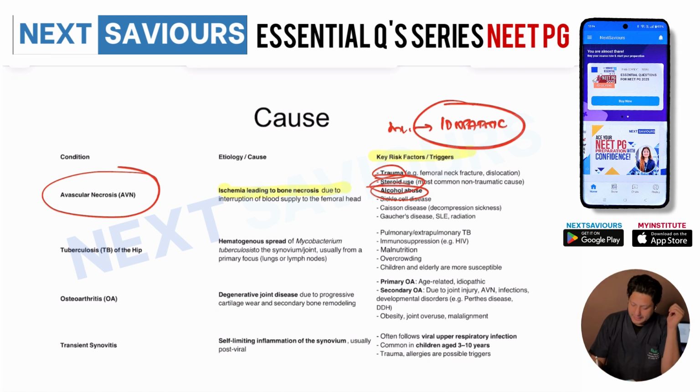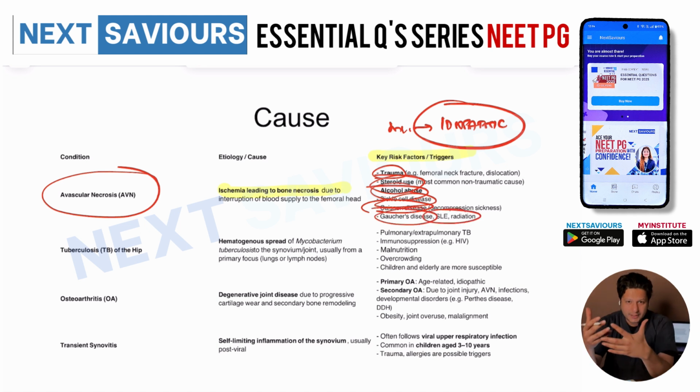Apart from this, there could be sickle cell disease, because in sickle cell disease the viscosity of the blood is increased, and because of any minor event, it might result in complete cessation of the blood flow. Then Caisson's disease, that is deep sea diving, where the entire human body is under too much pressure, and because of this, there could be a possibility of osteonecrosis. Then there are others like SLE, Gaucher disease, some metabolic syndromes, or radiation. So these are the causes. Among the causes for the question of osteonecrosis, trauma is important, alcohol is important, and steroids are important.